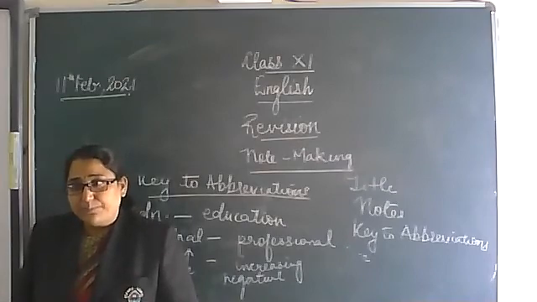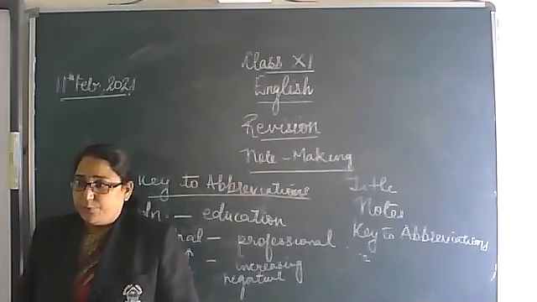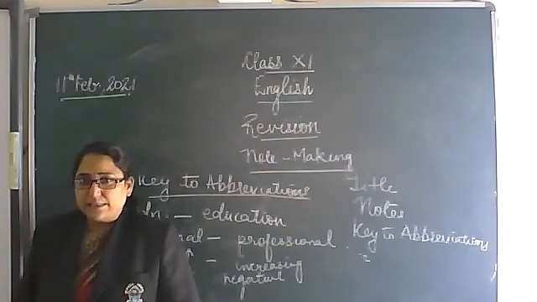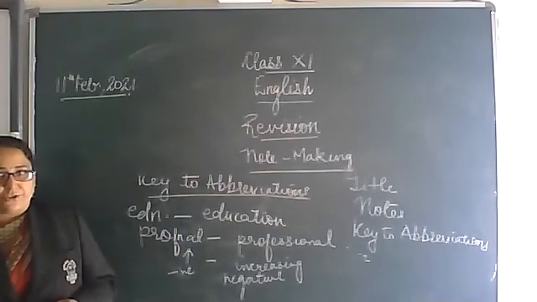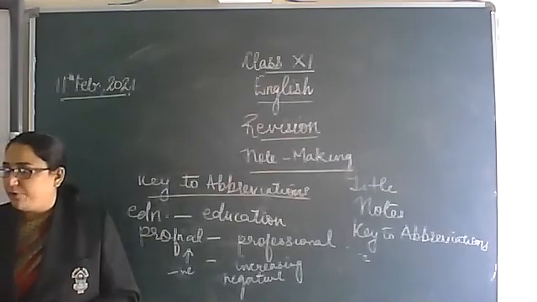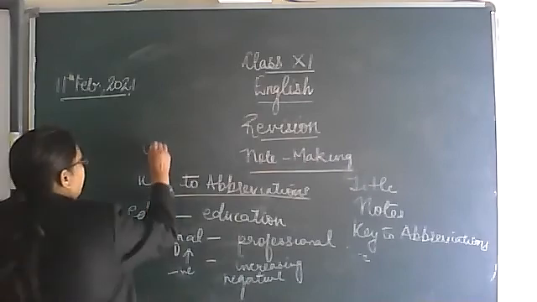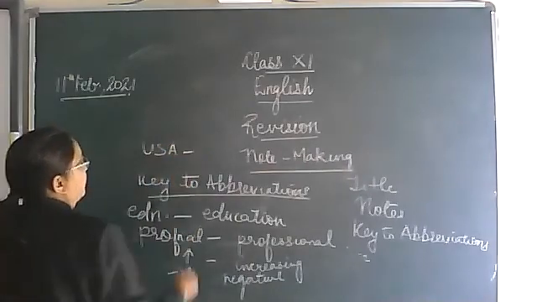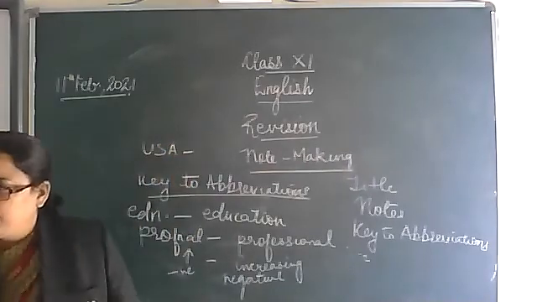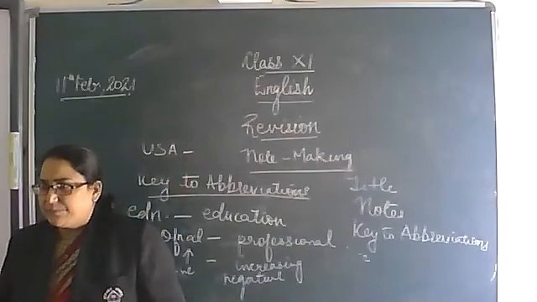After making notes, you need to write that key to abbreviations, for whatever words you have used in short form. Say if you have used some standard one also, USA. Everyone knows what USA is, still you can include it.